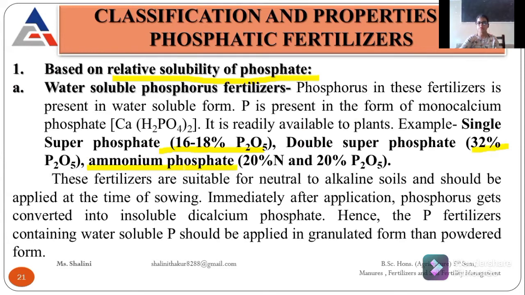So ammonium and phosphate means it contains the ammonia and the phosphorus also. The ammonia contains nitrogen, so the nitrogen content is 20%, and the phosphorus content is the same, 20%. These fertilizers are suitable for neutral to alkaline soils, and they should be applied at the time of sowing. Immediately after application, the phosphorus easily becomes insoluble in the form of dicalcium phosphate. So we apply them with water, and the granular form is preferred as compared to the powdered form.